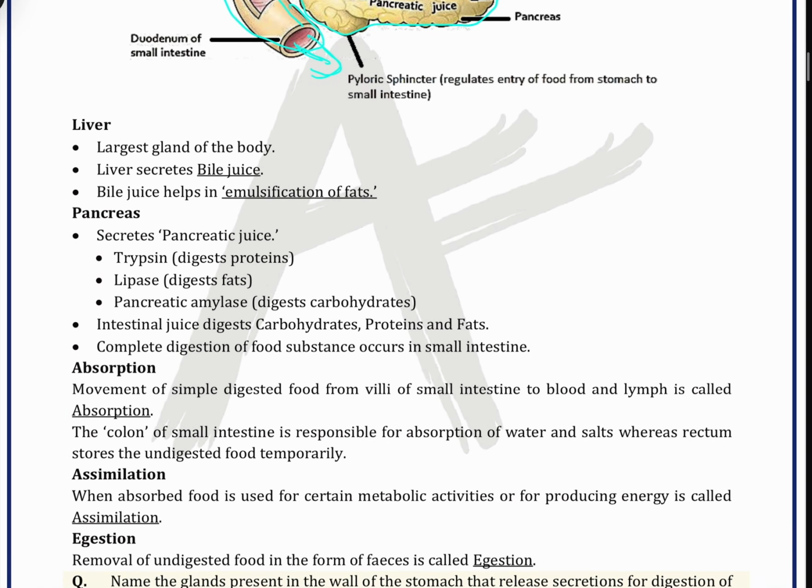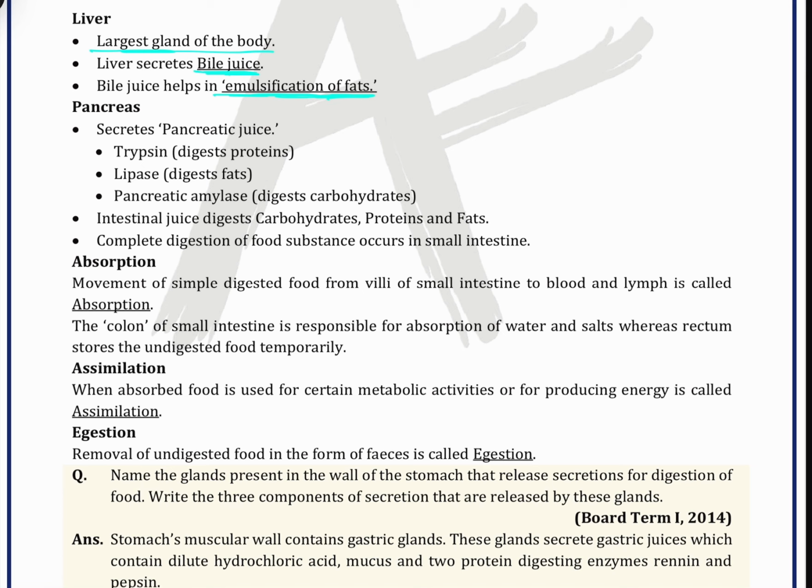Then coming on to the liver. As most of you would know, the liver is the largest gland of the body. It secretes bile juice. Bile juice helps in emulsification of fat. Emulsification means breaking down complex fat particles into smaller particles. Then the pancreas secretes pancreatic juice, which contains trypsin, lipase and pancreatic amylase.